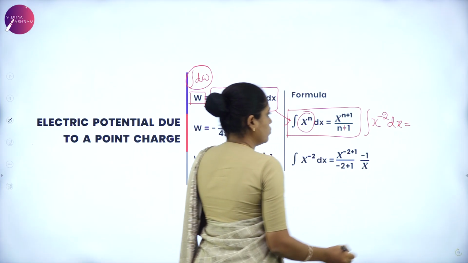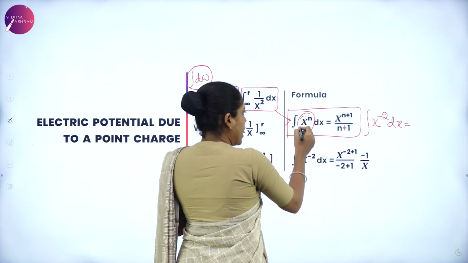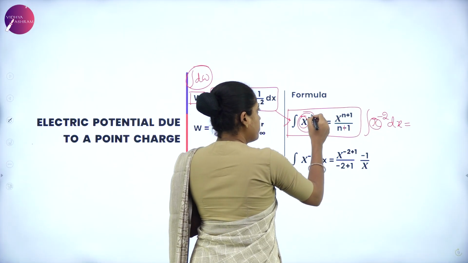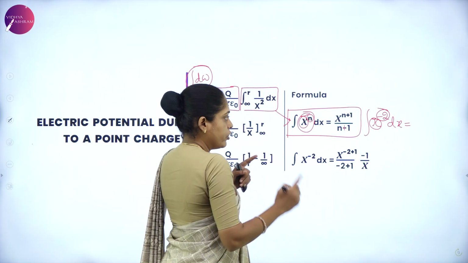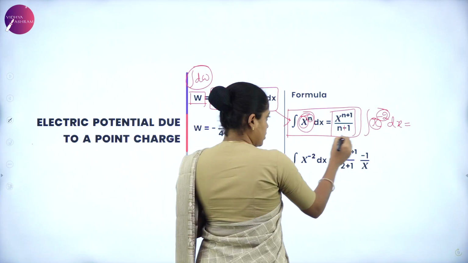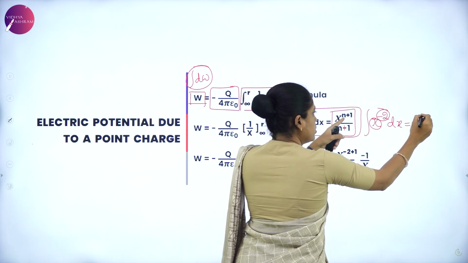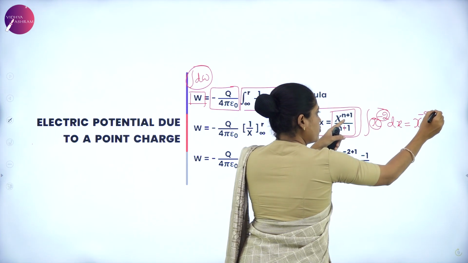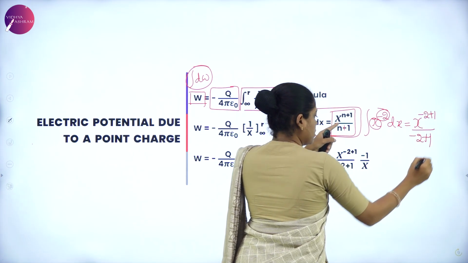is equal to, now compare with the formula, we have x and the power, instead of n we have minus 2. Now integration of x to the power of minus 2 is, as per this, equal to x to the power of n plus 1, that is minus 2 plus 1, by minus 2 plus 1.